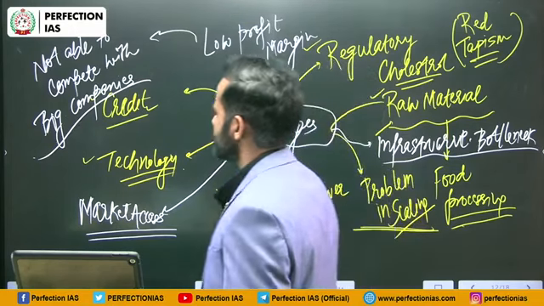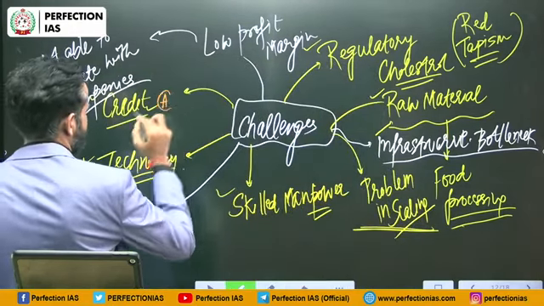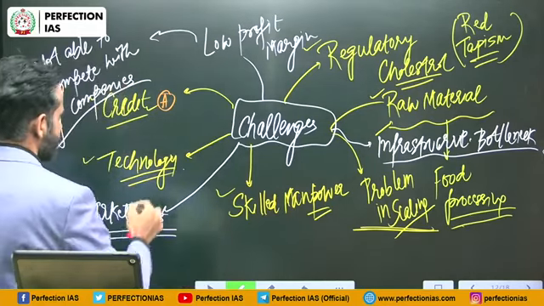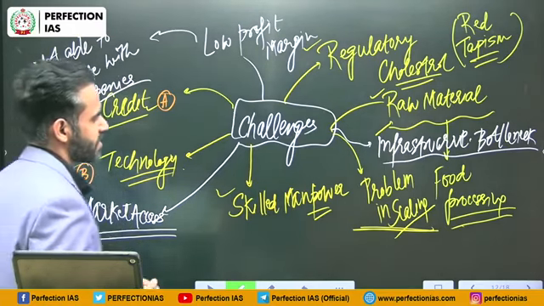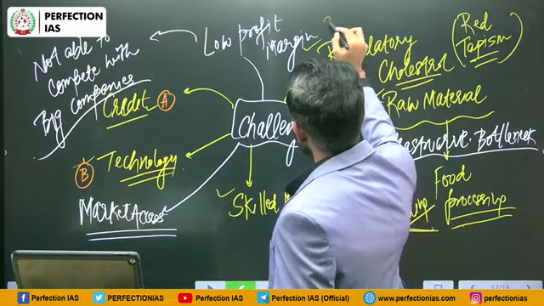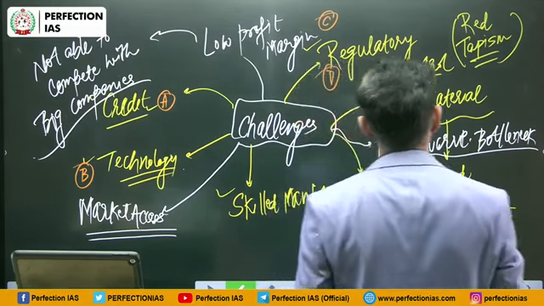Then the challenges faced by them. One of the biggest challenges is credit support, as they do not have access to formal credit institutions like banks. Apart from that, they do not have updated technology. In fact, most of them work on outdated technology. Another problem is that they have a very low profit margin. Then there is a problem of regulatory cholesterol.